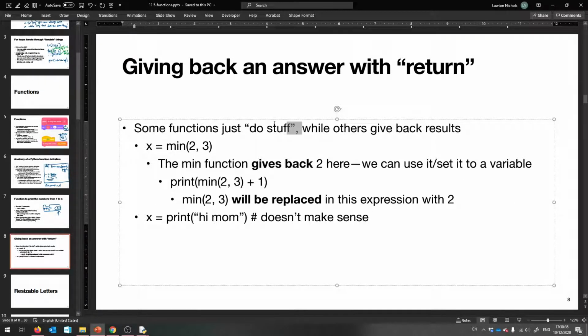It prints out a word. It doesn't actually give a value to x. There's no use of doing something like print blah plus print foo, because print doesn't give back a value. It just does stuff for you. Okay?